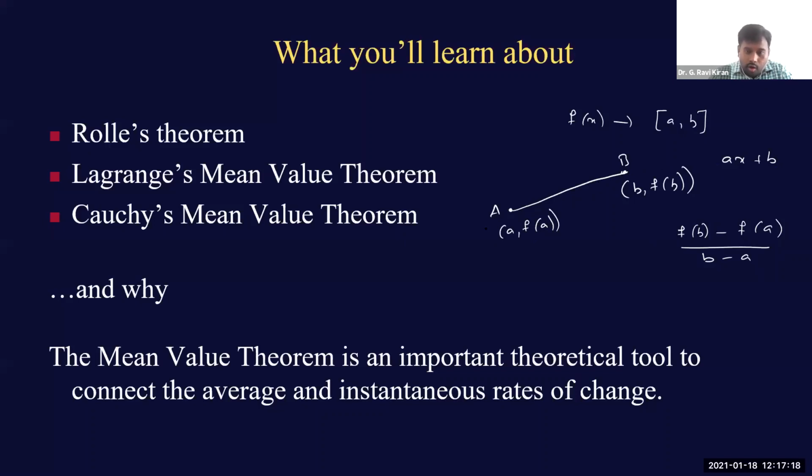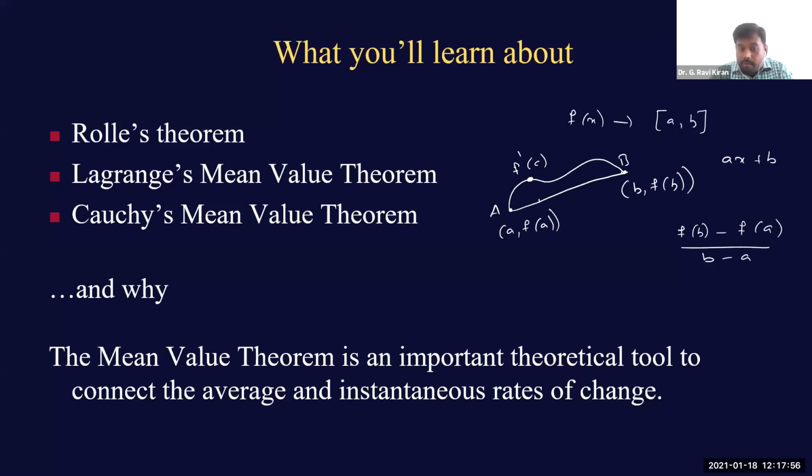In other words, normally the function may move in any arbitrary direction. It may not be linear every time. But when the function moves from point A to point B in an arbitrary path like this, then you cannot calculate this average change. Instead, you can calculate the instantaneous change at any particular point C, if I take this point C on this real line. Now at this point C, you can calculate f dash of C. What does this f dash of C represent? It is the instantaneous change at point C.